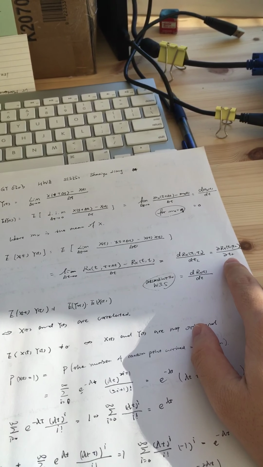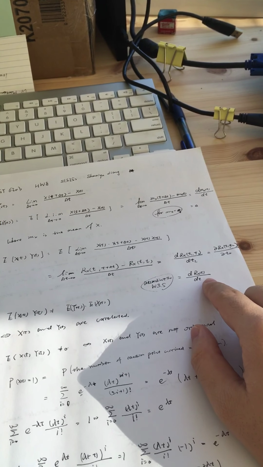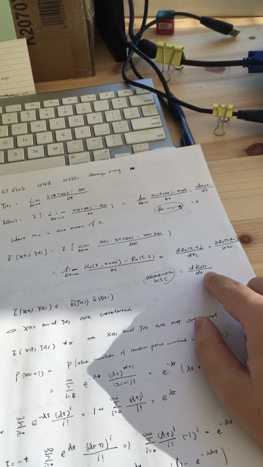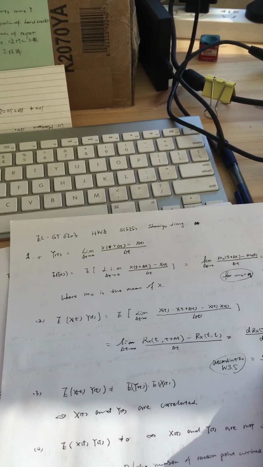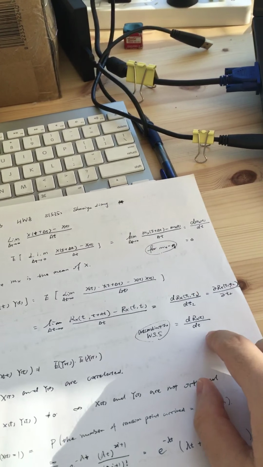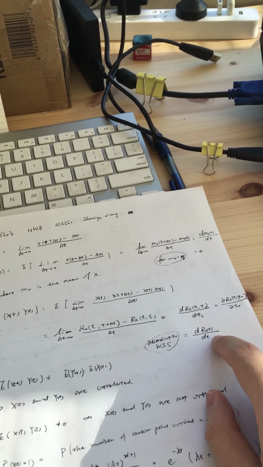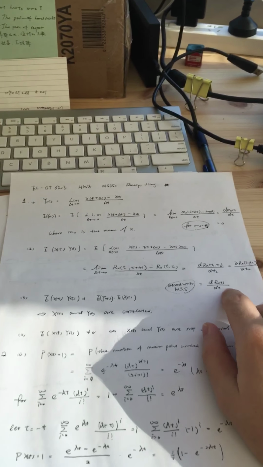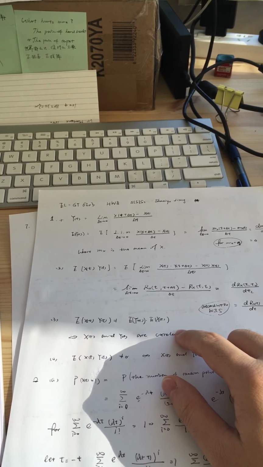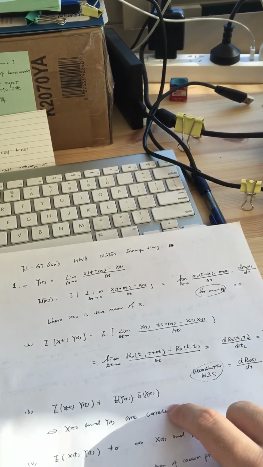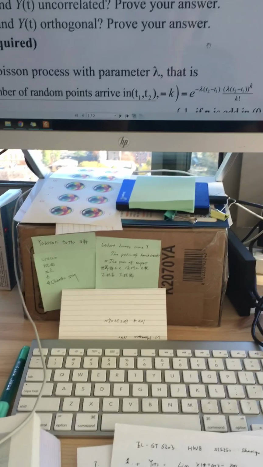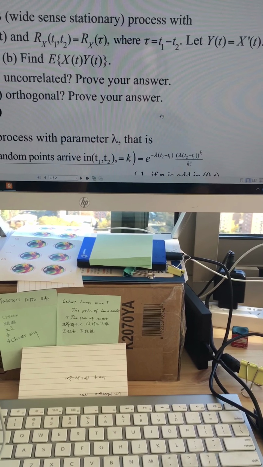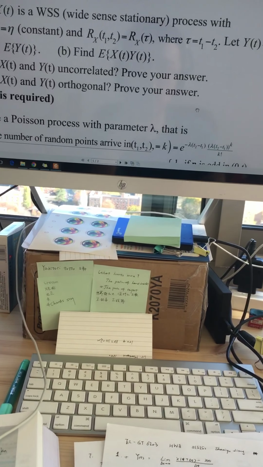So the partial derivative goes to maybe 0. I'm thinking about it, but anyway, you could still write it as a derivative. Oh, it should be 0. So the 0 means that the expected value of X times Y is 0.